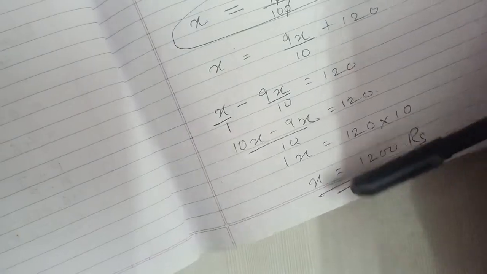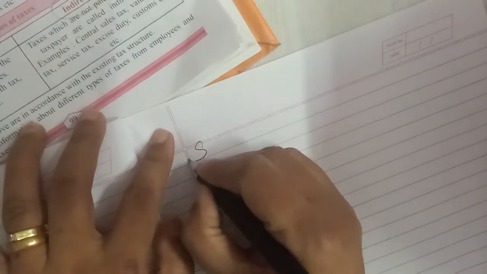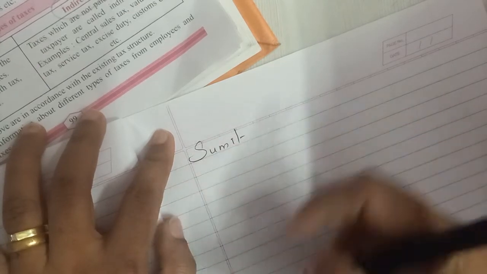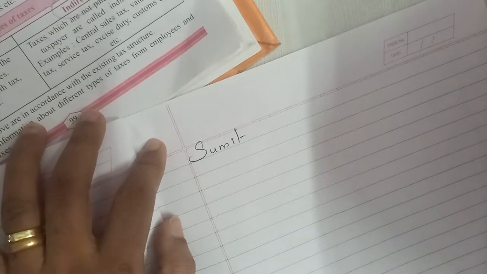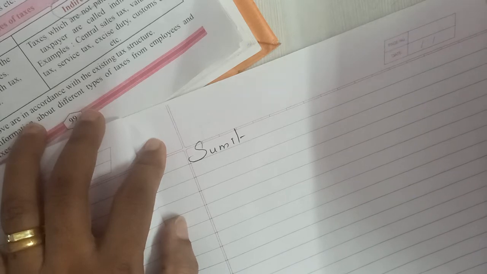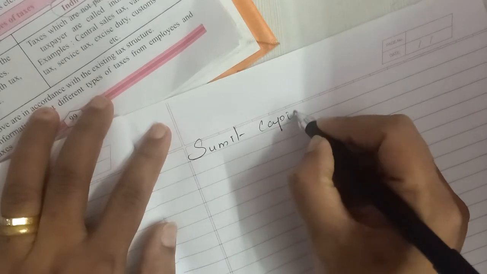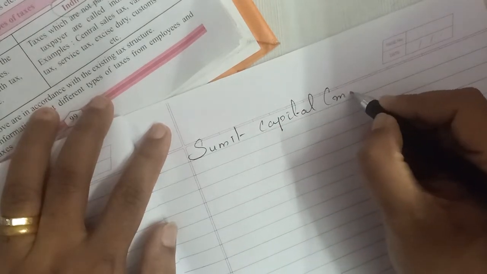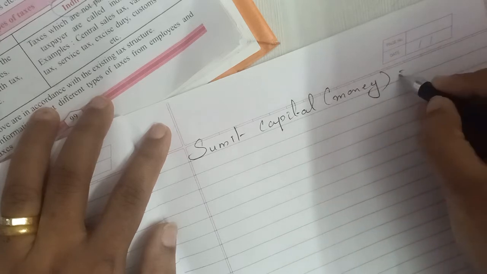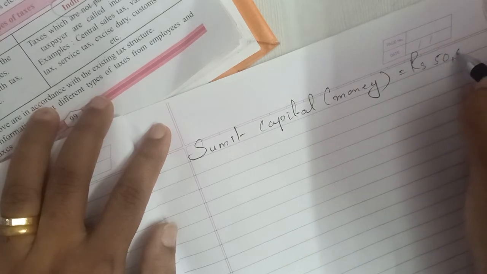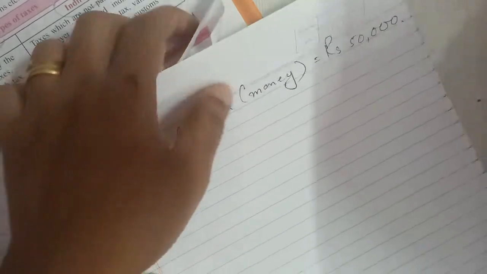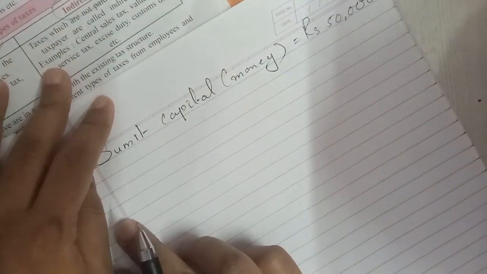Okay. Now in the second sum, there's a person named Sumit who borrowed a capital. Capital means amount, children. The word capital has two meanings. One is a capital city of a state, or the other is the capital which we use in finance. This word capital in finance is basically money. So Sumit borrowed a capital of rupees 50,000. Borrowed means in fact he has taken a loan of 50,000 to start a business.